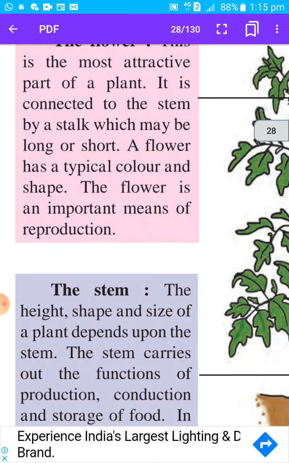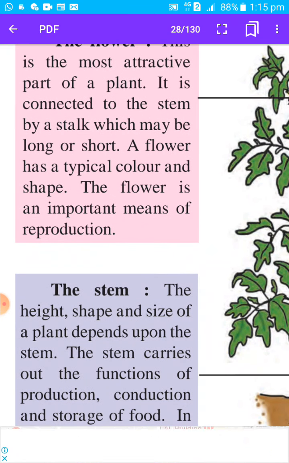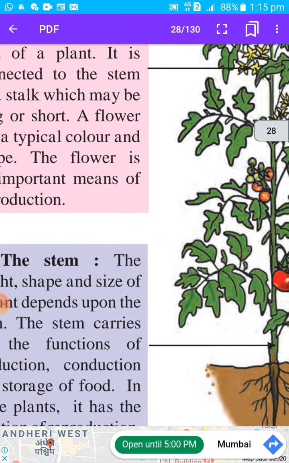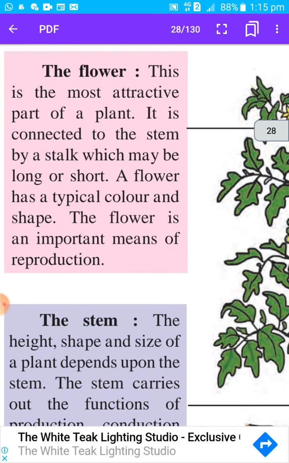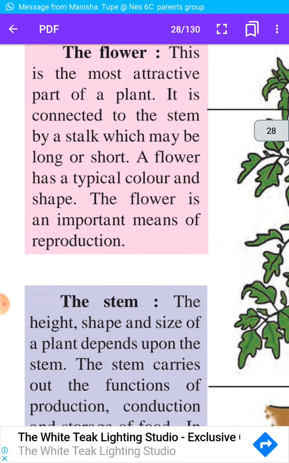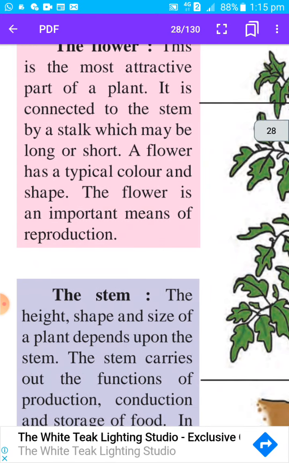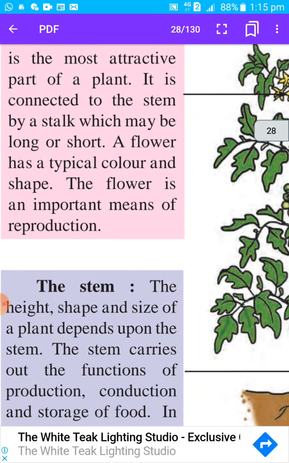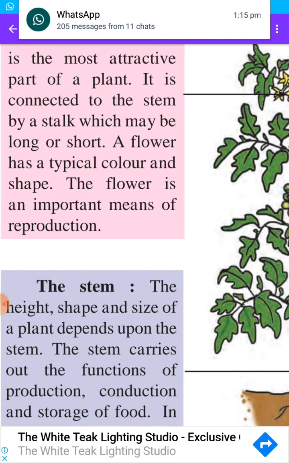This is the most attractive part of the plant. It is connected to the stem by a stalk, which may be long or short. So there is a small stalk by which this flower is connected to the stem. A flower has a typical color and shape. So all of you know that flowers are colorful and they also have a typical shape. The flower is an important means of reproduction. So new plants are produced by this flower.